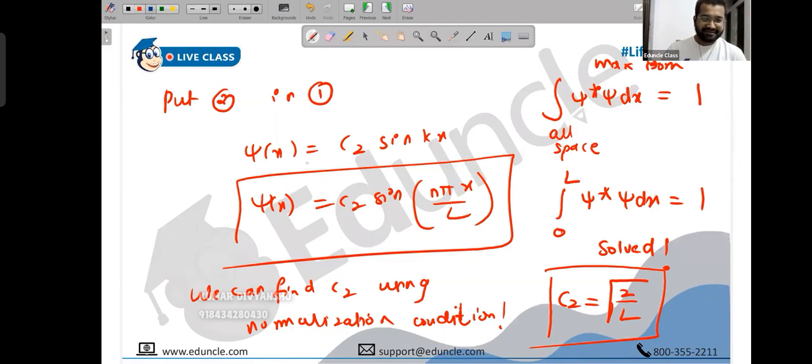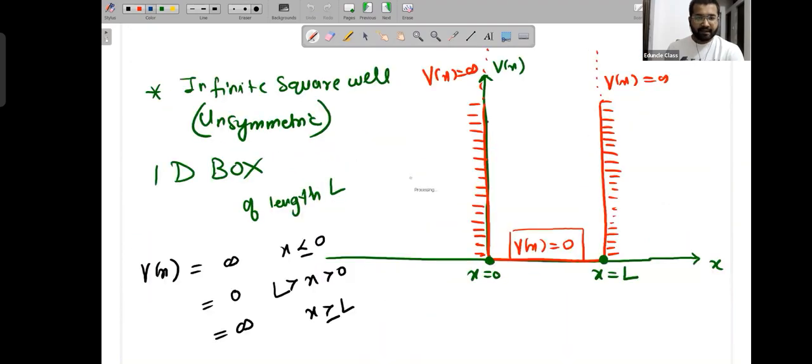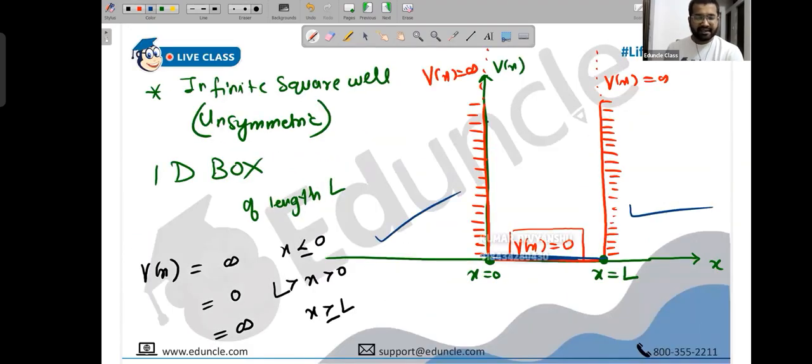I hope you understood this neatly. So what is Max Born theory? All space, or 0 to L? All space. 0 to L is the 1D box limitation. That particle exists between 0 to L. Here it cannot exist, it vanishes. It exists between 0 to L only.